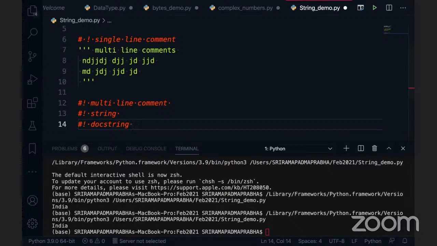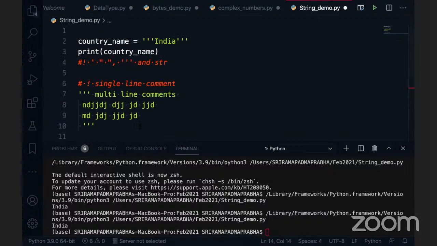So, multi-line comment, string, and docstring. A docstring is something a little different: it is the first statement of a class, where we define what exactly the class refers to. But we can talk about that later. Just remember, guys. Okay, now coming to the point here.